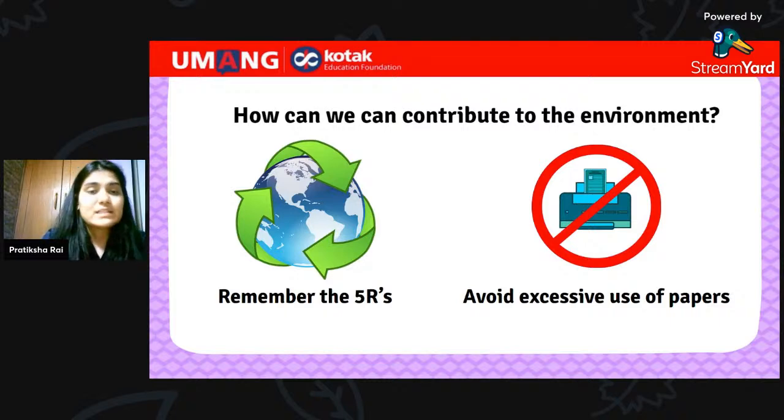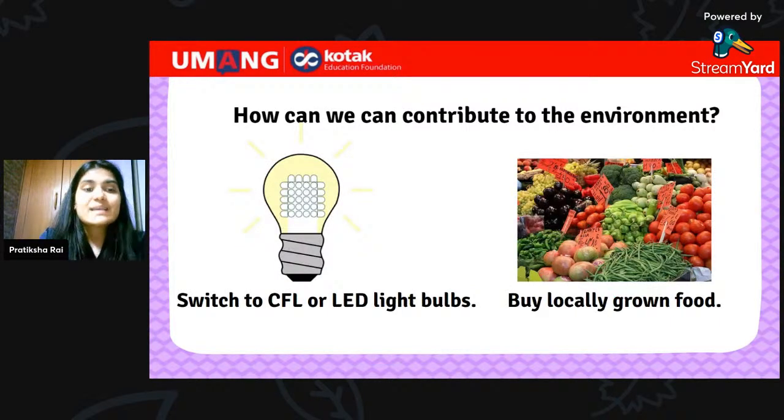Okay, let's look at what the next one is. Switching to CFL or LED light bulbs, again related to energy conservation. Okay, now tell me what is the last one and how can it help us? It is buy locally grown food. Why must we buy locally grown food? Because shops often sell food which has been transported on aeroplanes from the other side of the world. In this process, a lot of carbon dioxide is released into the atmosphere. Buying locally is much more environment friendly. Did you think about it before?